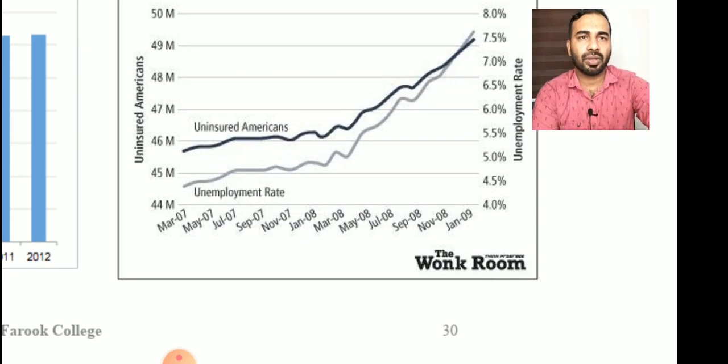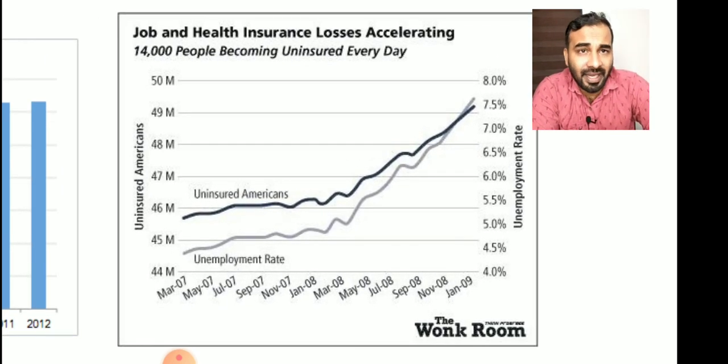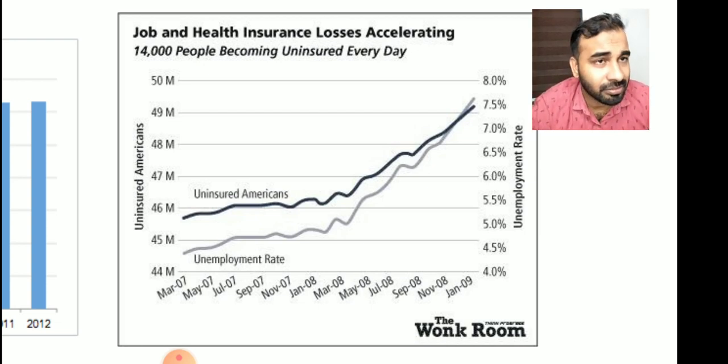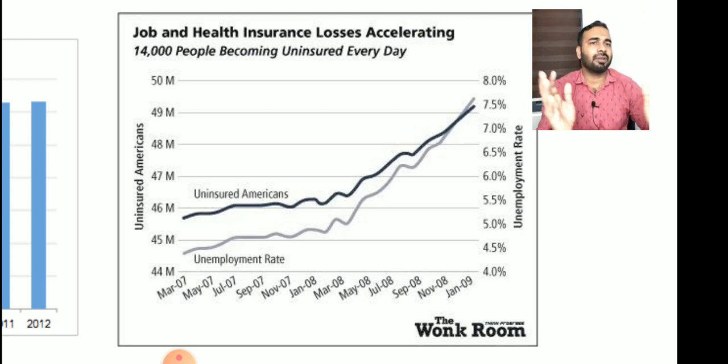And look at the second graph: job and health insurance losses accelerating. There are two types of variables expressed in the same graph. On the left side, uninsured Americans and the unemployment rate. What can you infer from here? The relation between uninsured Americans and unemployment: both are increasing at almost the same rate. Both are increasing, but now they are intersecting. But look at the axis.